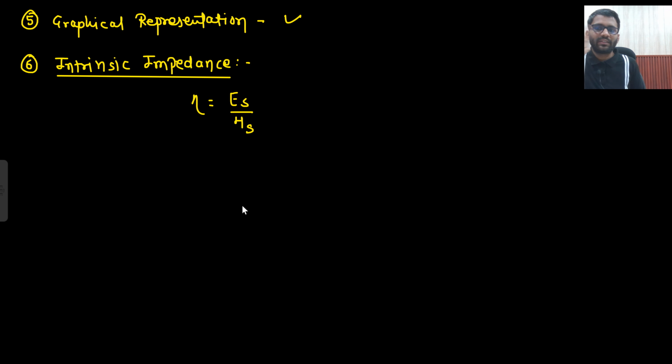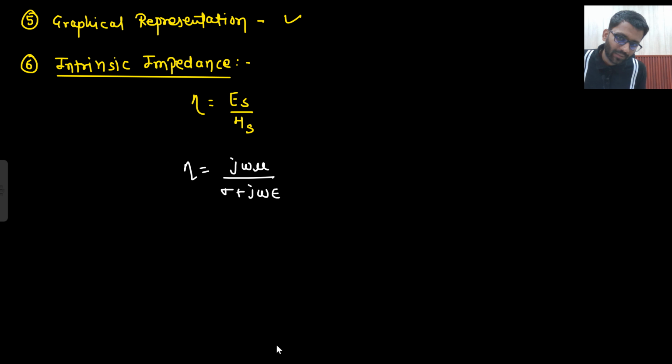Graphical representation we have already seen. What about intrinsic impedance? So again we are writing. One expression we got, which was j omega mu upon sigma plus j omega epsilon, and then there was a square root.